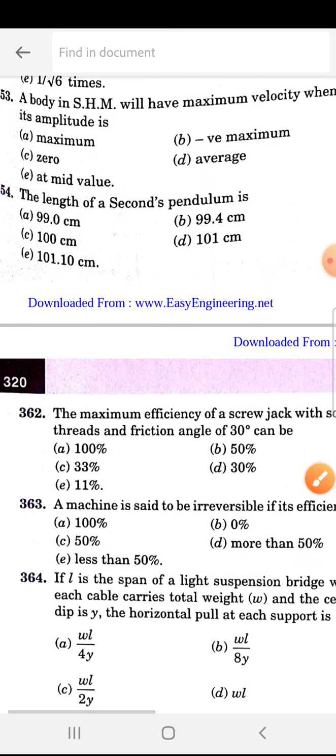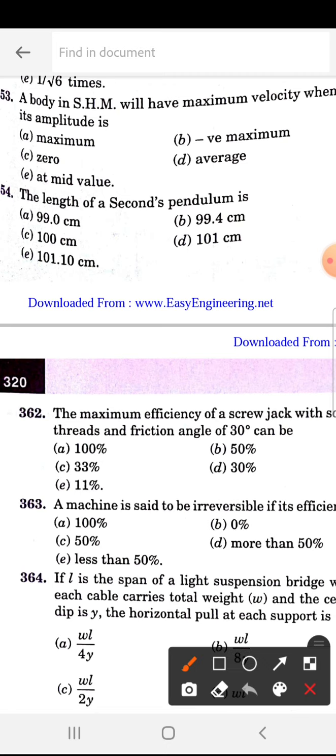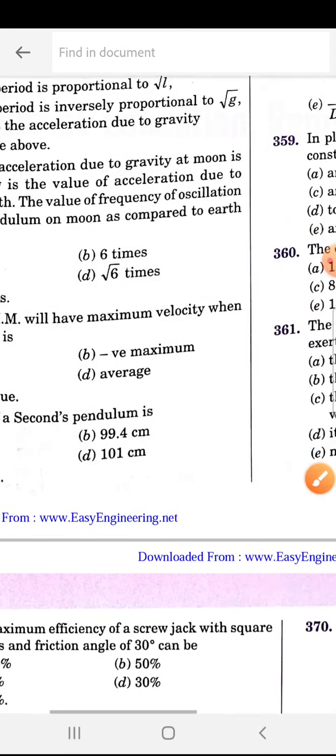A body in simple harmonic motion will have maximum velocity when its amplitude is 0. Then it will have the maximum velocity. The length of a second pendulum is, this one is also important, 99.4. So 354 is B.